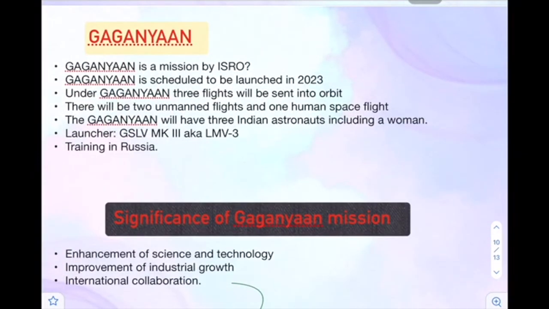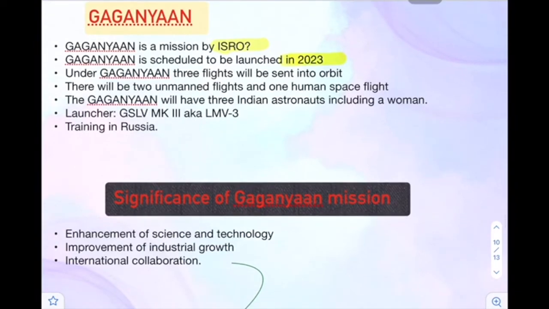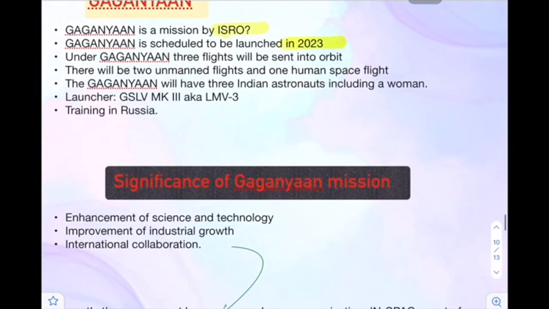This one is very important. Gaganyaan is a mission by ISRO. Gaganyaan is scheduled to be launched in 2023, which got delayed because of the pandemic and our last failed mission, which was on the Mars. Under Gaganyaan, 3 flights will be sent into orbit. There will be 2 unmanned flights and 1 human space flight. So out of these 3 flights, one will be human space flight and 2 will be unmanned.